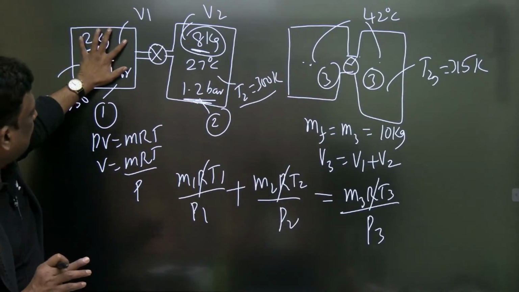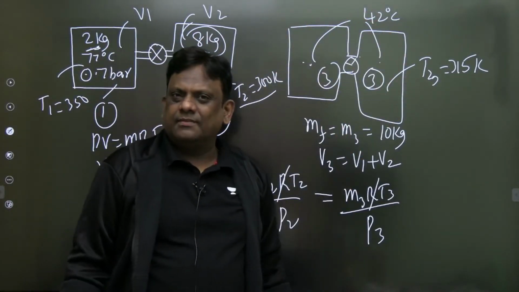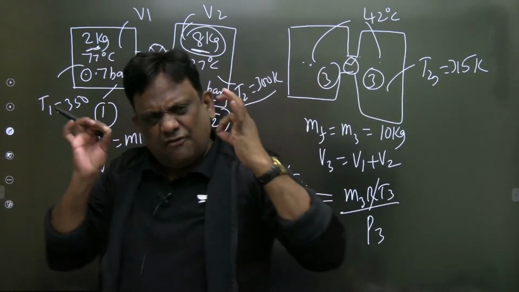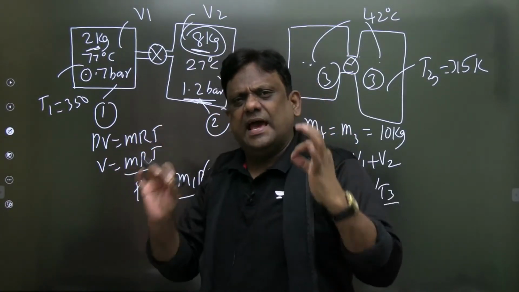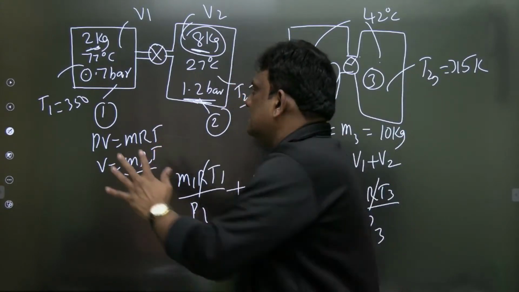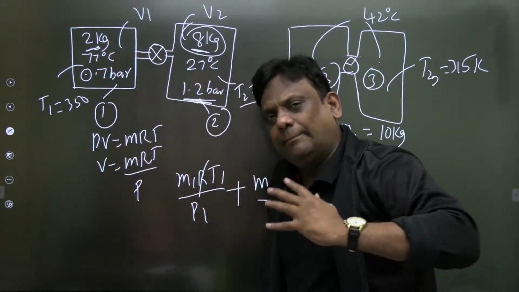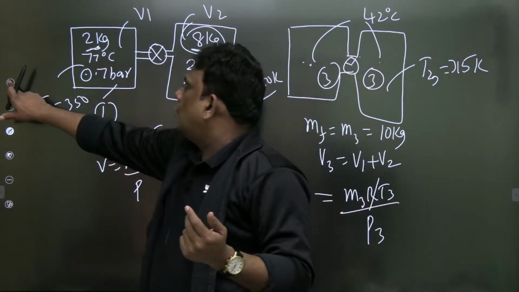This is subsystem 1, subsystem 2 and my total system. There has to be conservation of energy and conservation of mass, and these two things you should always carry in your pocket. So what I do is, it is a closed system. So let me apply the first law of thermodynamics, which is conservation of energy.